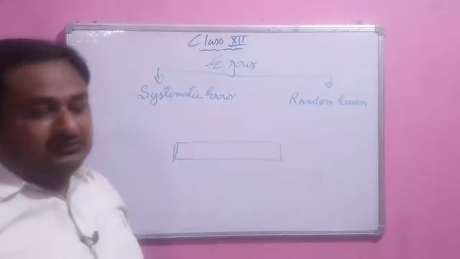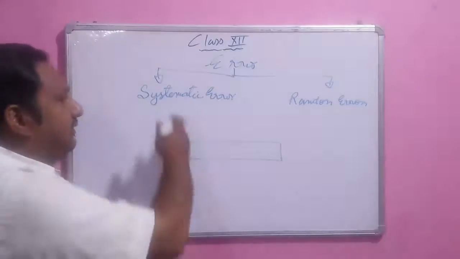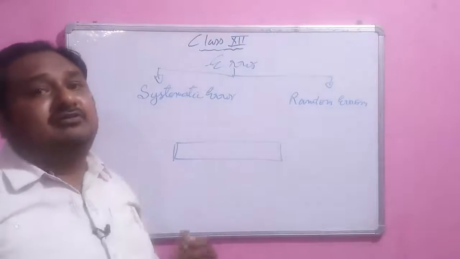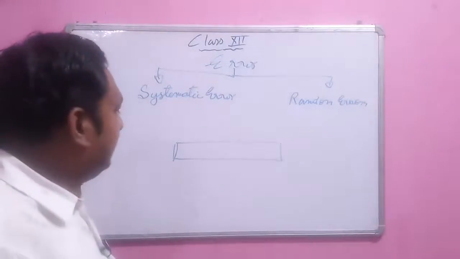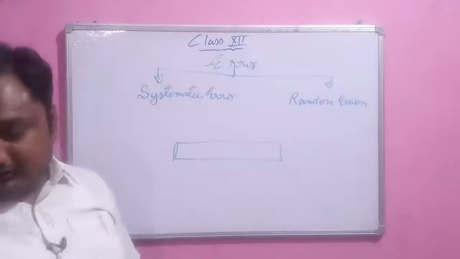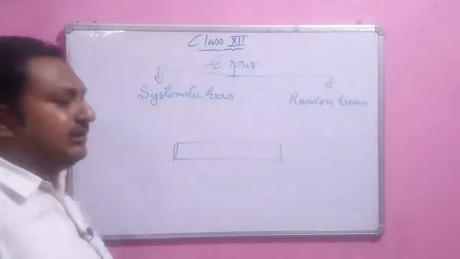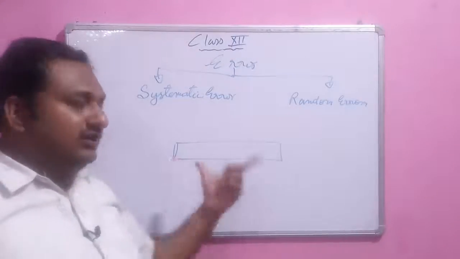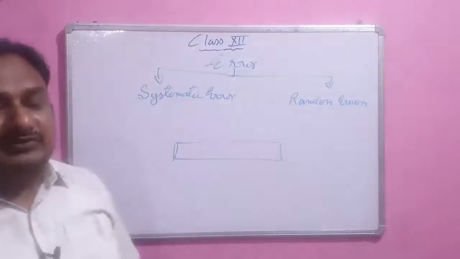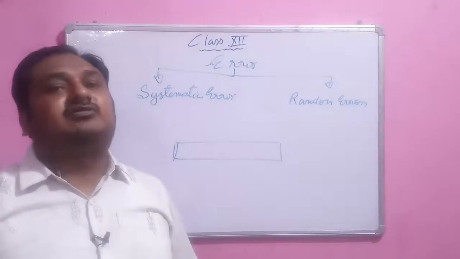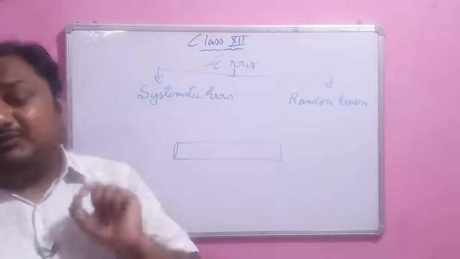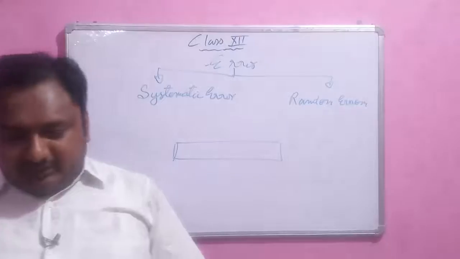What are the reasons for systematic error, or how many types of systematic errors are there? First, it is due to instrumental error. Instrumental error means the error is caused by a defect in the design of the instrument, or a defect in the calibration or graduation.